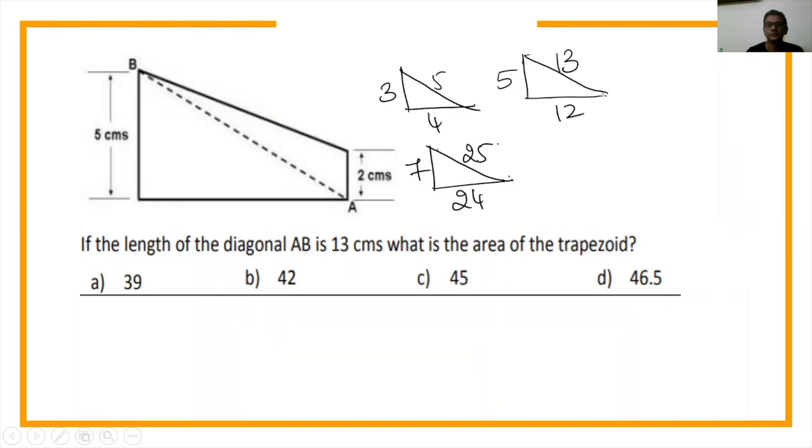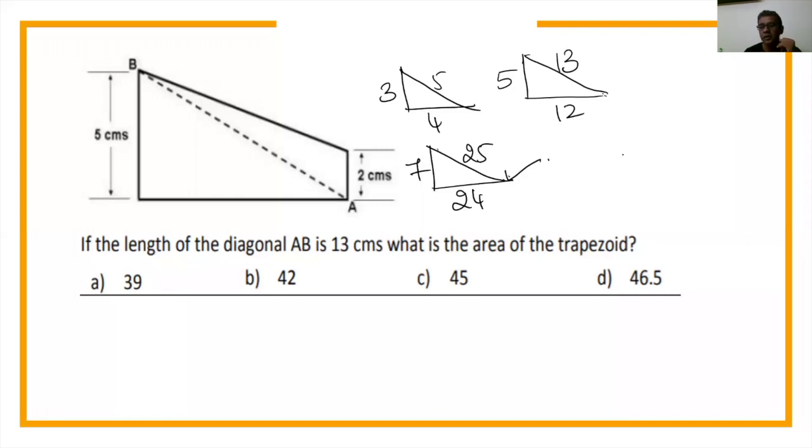Yes, it is. 25 square is 625. 24 square is 576. And 7 square is 49. 49 plus 576 is